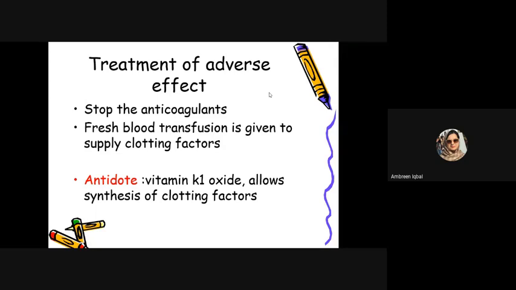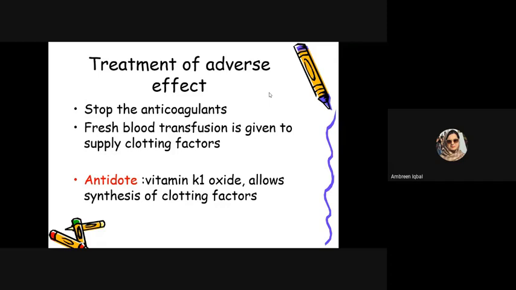For now, if I have overdosage or so many adverse effects, so the doctor or I want to stop the anticoagulants to prevent the bleeding or hemorrhages that are going to occur, and due to which, with this anticoagulant intake, the blood vessels have no tendency to form platelet plugs and refill the micro injuries. So I'm going to stop these anticoagulants. But by stopping the anticoagulants immediately, it does not have a tendency to again start the clotting enzymatic reactions. So in such a case, the preferable thing is fresh blood transfusion to supply the clotting factors.